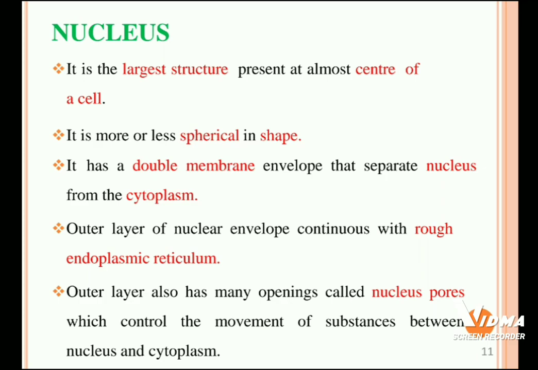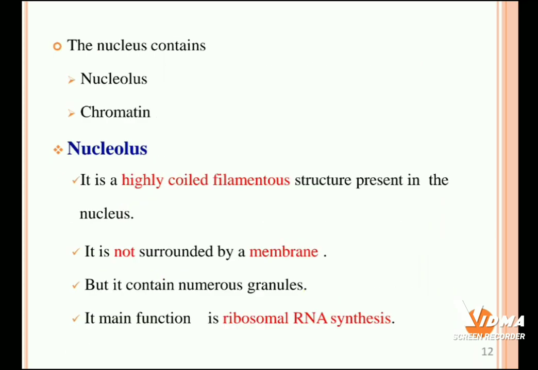The outer layer also has many openings called nuclear pores, which control the movement of substances between the nucleus and the cytoplasm. Finally, the nucleus is the largest structure and it is present at the center of the cell. It is a double layer membrane. The nucleus contains two more components, that is nucleolus and chromatin.